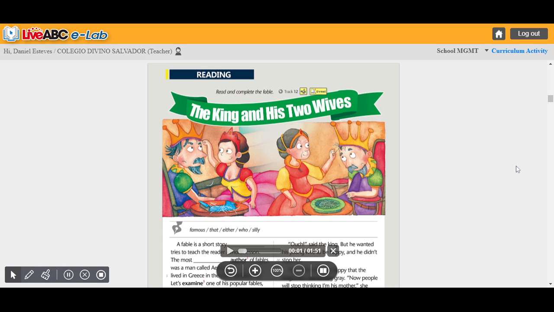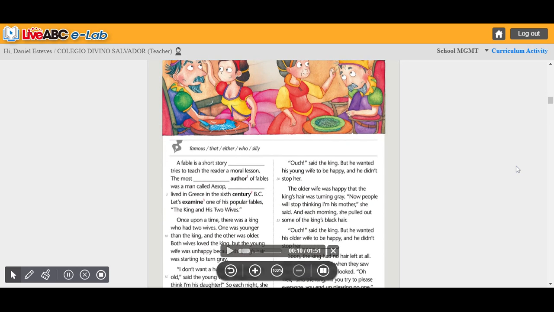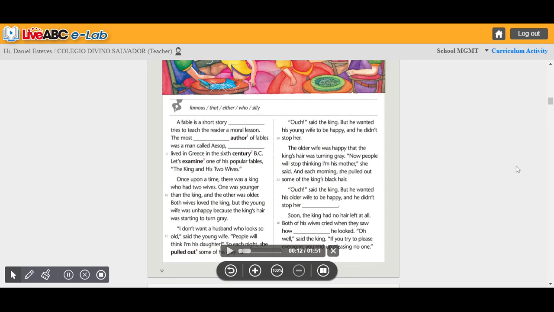Reading. Read and complete the fable. The King and His Two Wives. A fable is a short story that tries to teach the reader a moral lesson. The most famous author of fables was a man called Aesop, who lived in Greece in the 6th century BC. Let's examine one of his popular fables.